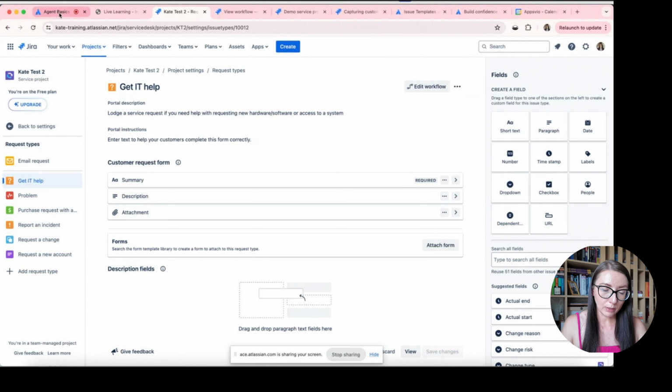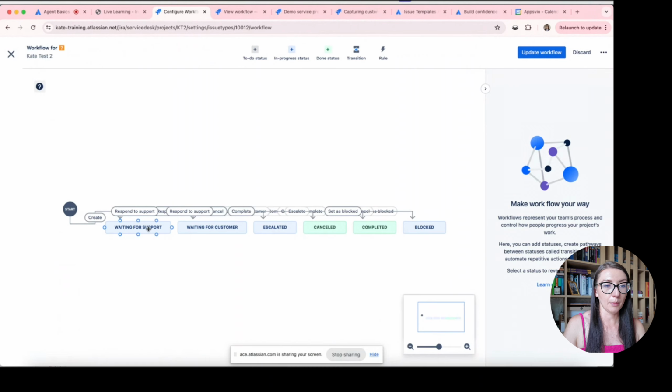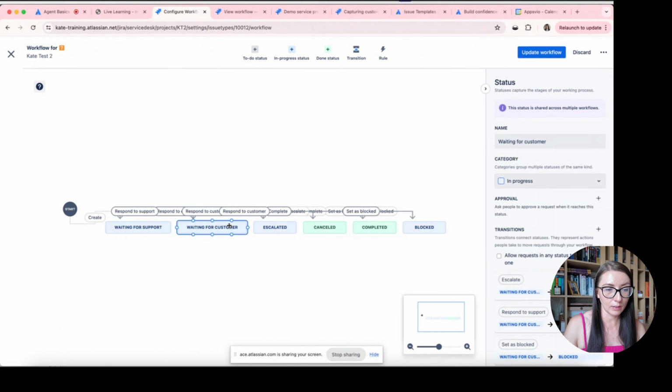Another question, is it possible to have two workflow statuses, one for customer and one for agent, based on a workflow state? In case of team managed projects, it's not possible. When I'm clicking on edit workflow, I see some statuses, and the name of the statuses is presented also to your customers.